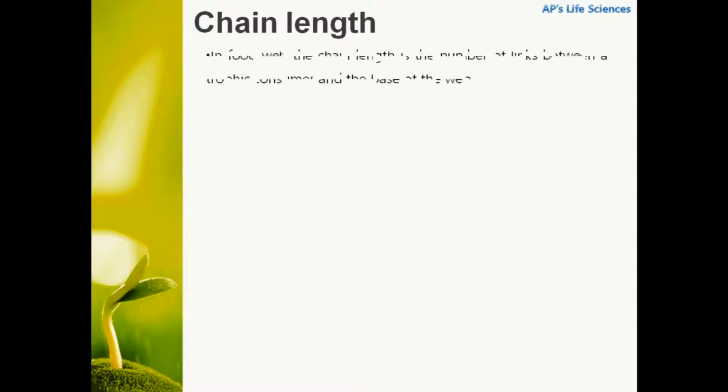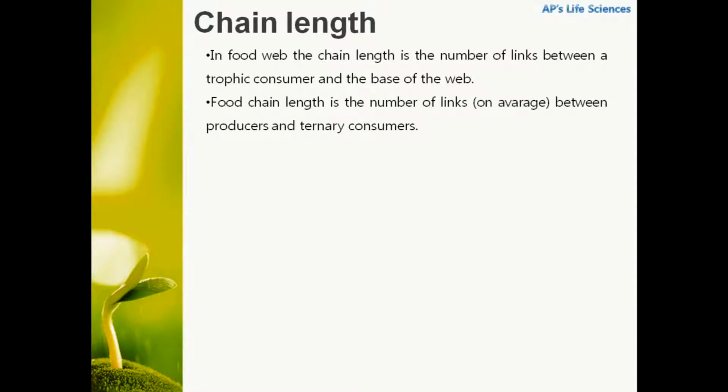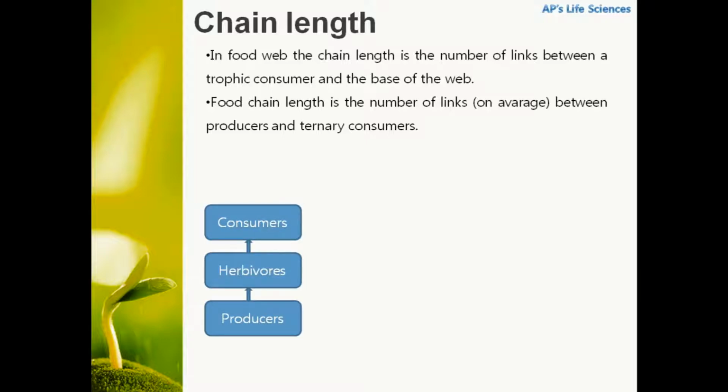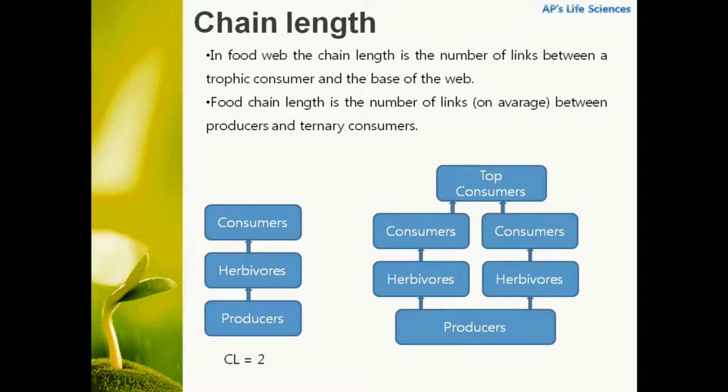So what is chain length? In a food web, the chain length is the number of links between a trophic consumer and the base of the web. It can be calculated as the average number of links between producers and tertiary consumers. For example, in this particular image, we can see there are three trophic levels connected by two links. So the chain length is equal to 2, as there are two links. In this image, we can see there is an average of three links between producer and consumer. So the chain length is equal to 3.